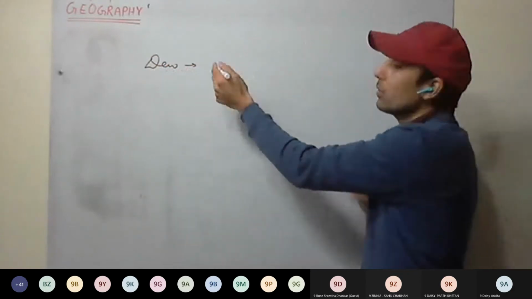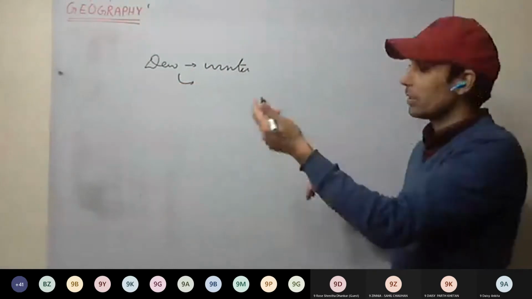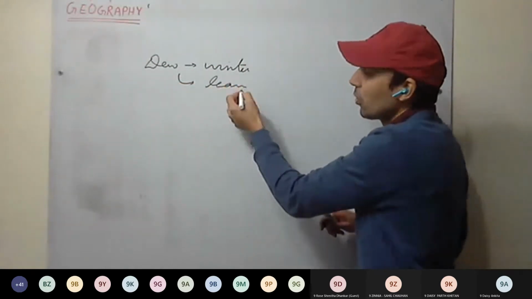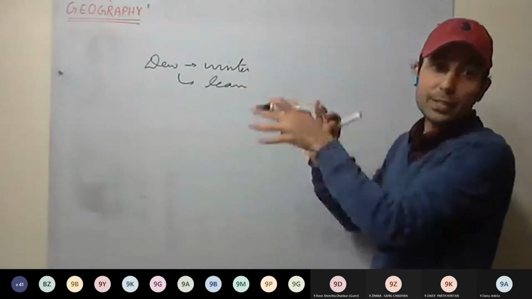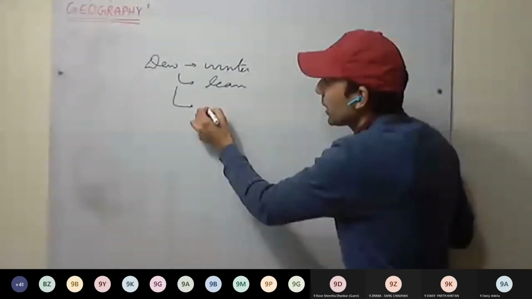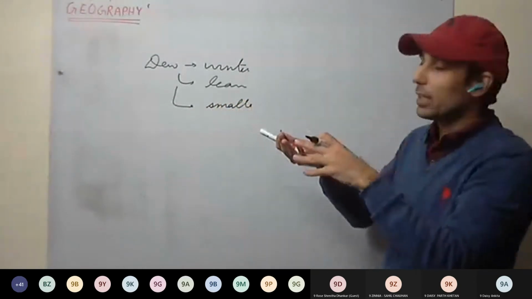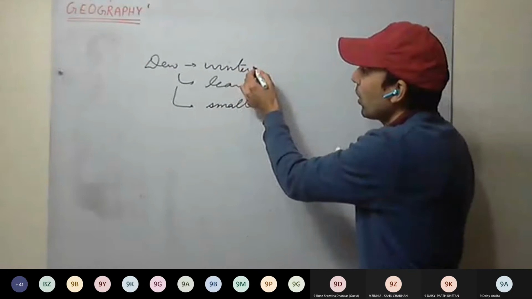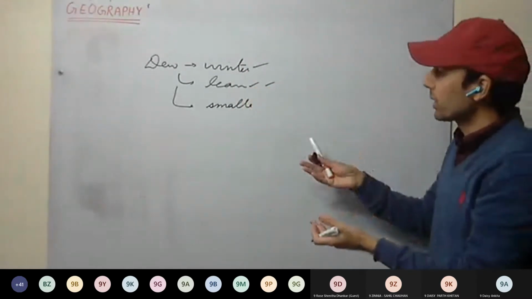It mainly happens in winter. In winter we have seen the leaves, the plant flowers or the rocks, what happens? Water vapor is present in the atmosphere. So dew point is reached and small water droplets are formed. That is, water vapor present in the atmosphere condenses on these leaves, stones, or the grass.